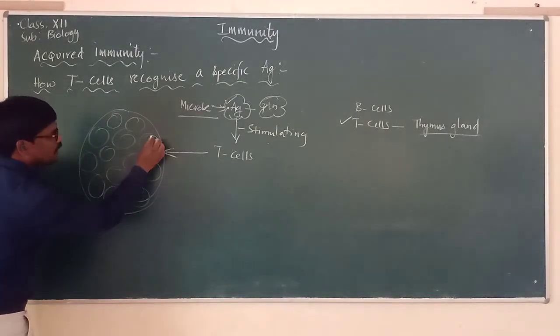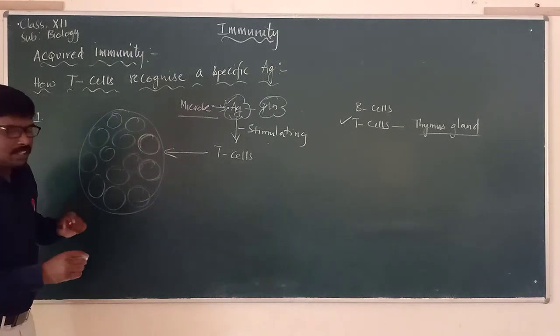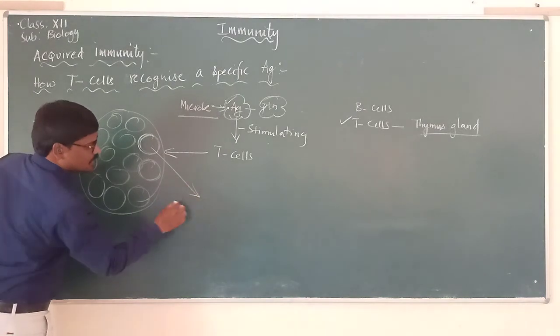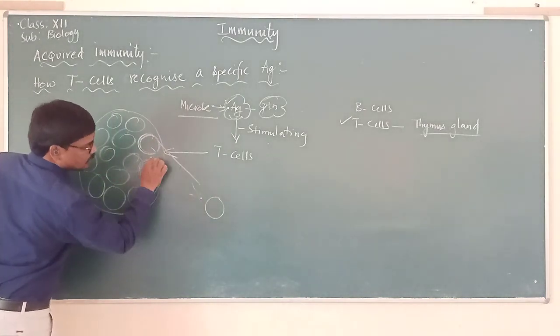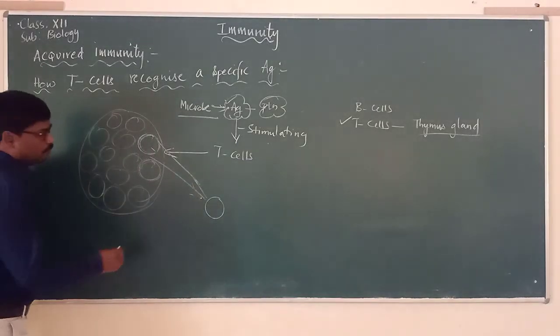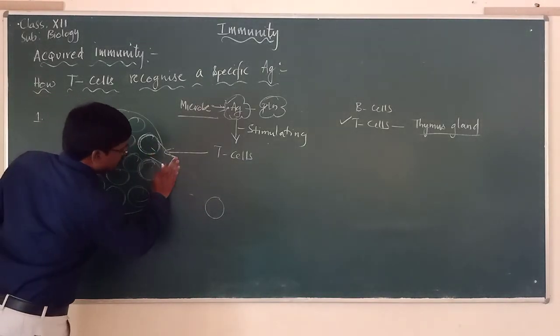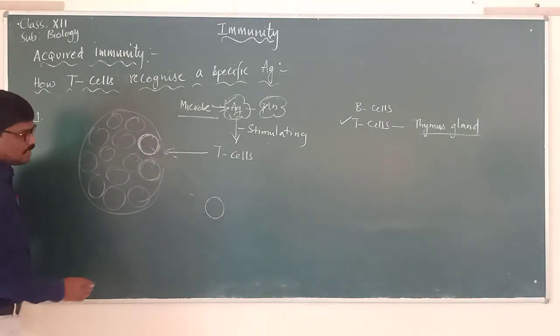In order to understand it more clearly, let us say that I am taking one cell. Let me say that this is the cell I am taking now. When we look at this single T cell,